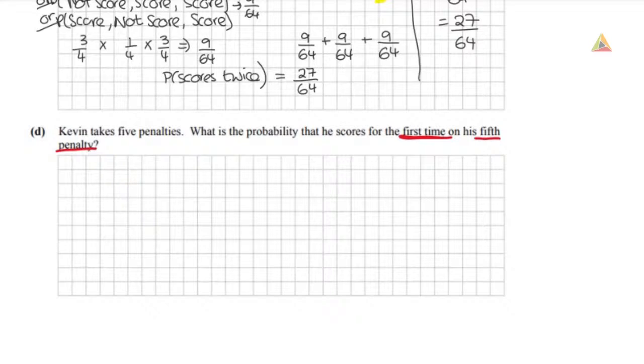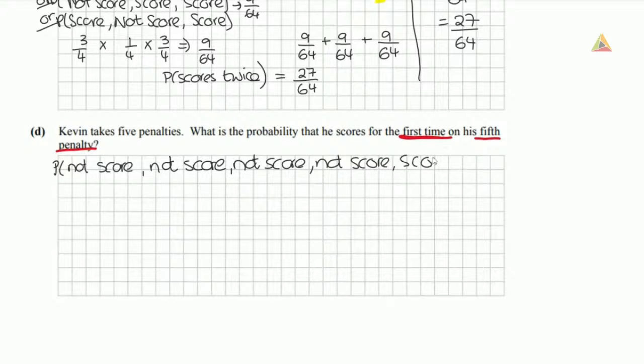So if he's going to score for the first time on his 5th penalty, that means he has not scored the first one. He has not scored the second one. He has not scored the third one. Not scored the fourth one, and then he scores the last one.